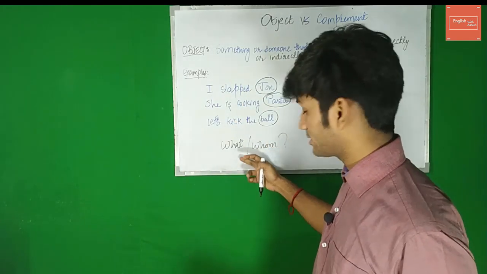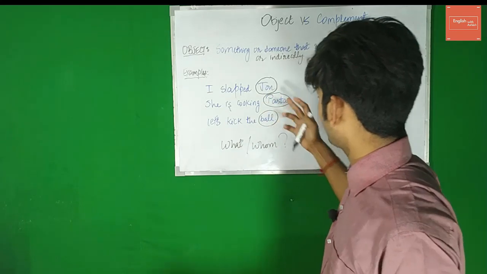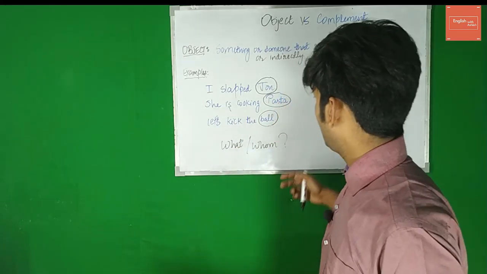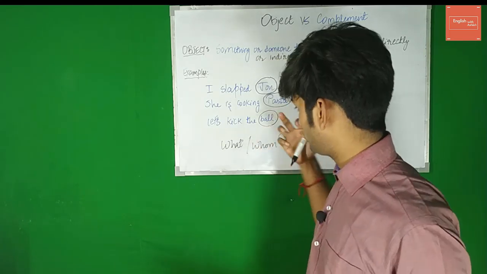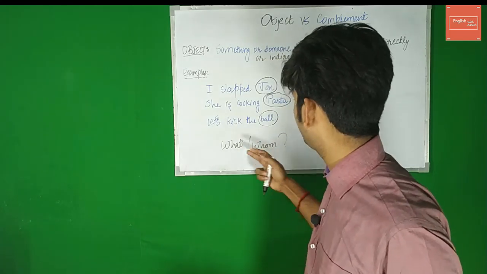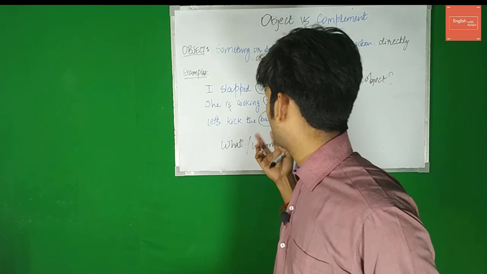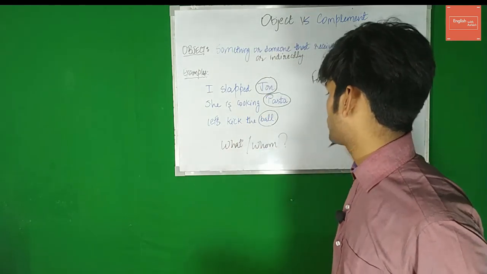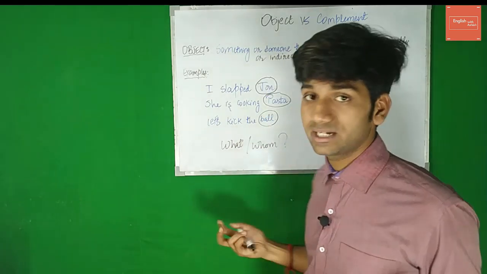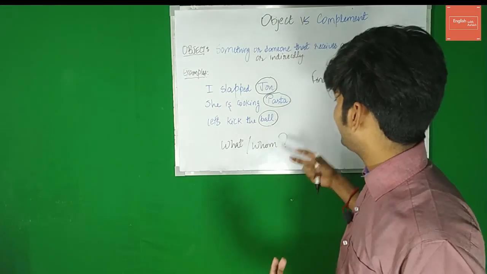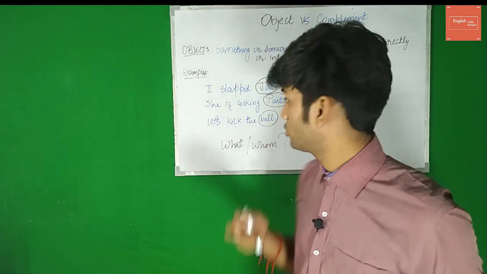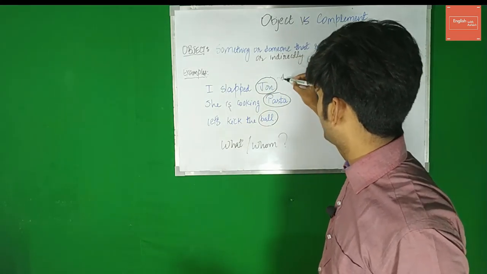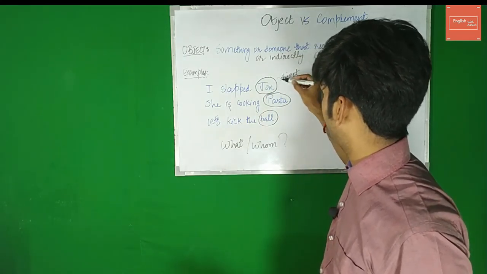Okay, let's apply this. I slapped what? I'm not gonna get any answer because John is not a thing, right? If it had been I slapped the marker, then that would have been the appropriate question, but that's not the case right now. So I'm gonna ask the question whom. I slapped whom, because John is a person. The moment I ask this question, I get my answer, John. I slapped John. So John is my object here, which is very clear, right?